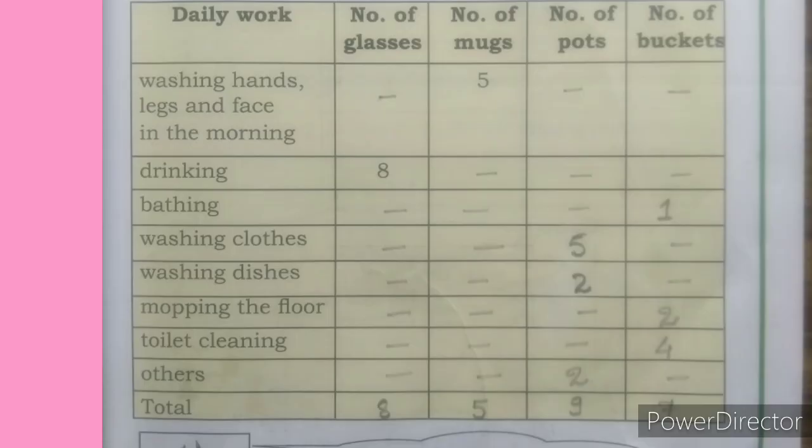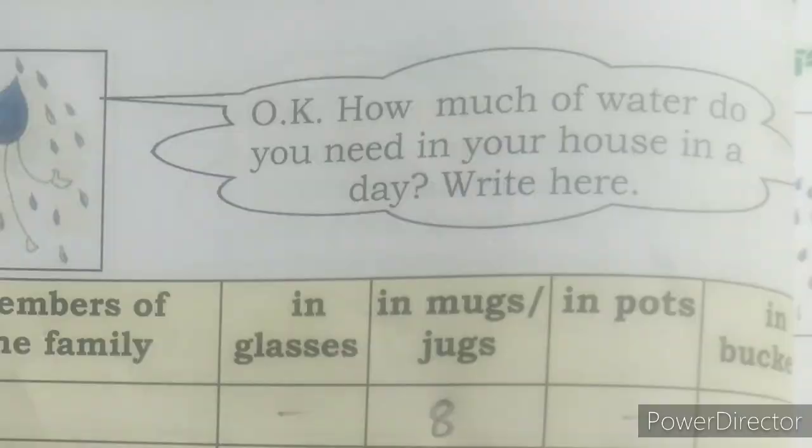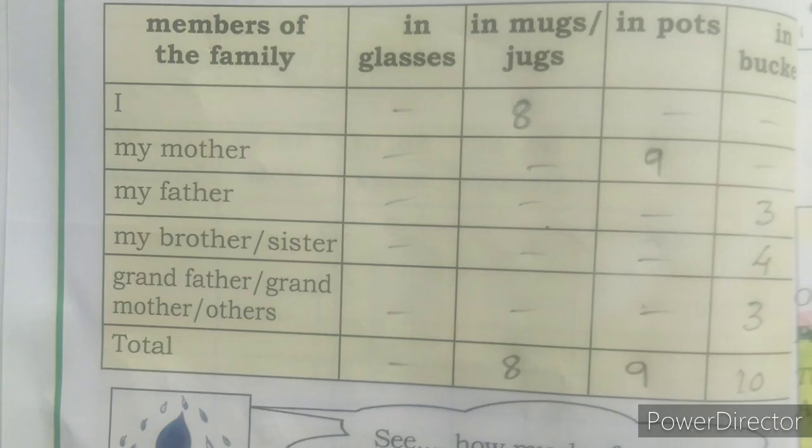Okay, then next, how many of you are there in your home and how much water do you need in your house in a day? Right here. So complete this table in the textbook. For you, how much water do you need in a day? And for your mother, for her household work, how much water will she use in a day? Like this, your father, grandparents, brother, sister, how much water are they using in a day? Like this, you complete this table.